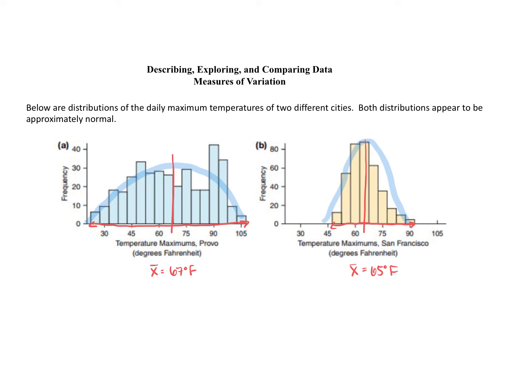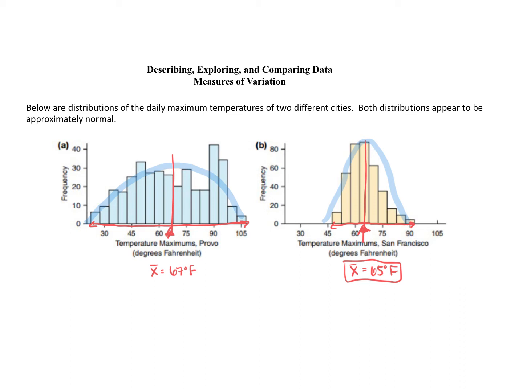In fact, if we look more closely here, we can see that in San Francisco, most days the temperature is very close to the mean. Rarely do we see temperatures in San Francisco varying more than 10 degrees from the mean temperature of 65 degrees. Whereas if we look at Provo, we see that there are actually quite a few days where the temperature is more or less than 10 degrees from the mean of 67 degrees. So again, we can see that the variation in temperatures in Provo is a lot greater than the variation in San Francisco.